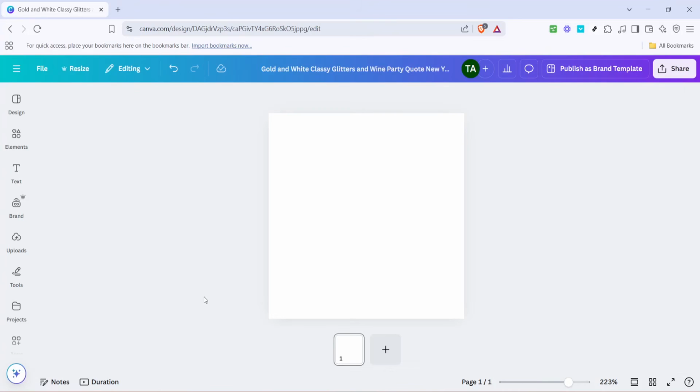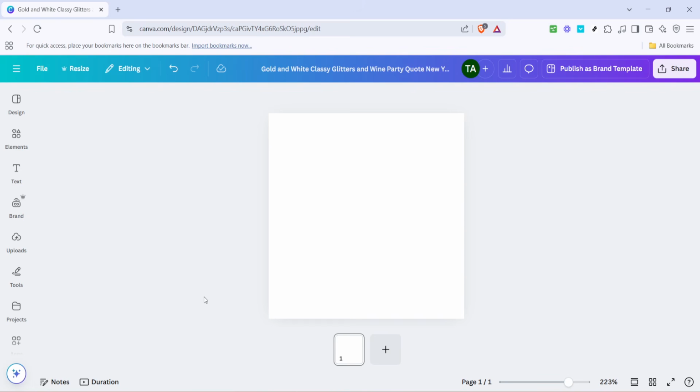In today's video, I'm going to teach you how to add two colors in Canva. This tutorial is perfect for those looking to enhance their design projects by using gradients, which are an excellent way to combine colors smoothly. So let's dive in and explore how you can add these stunning effects to your Canva creations.